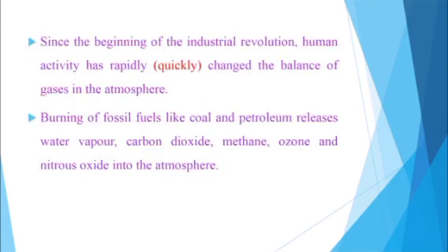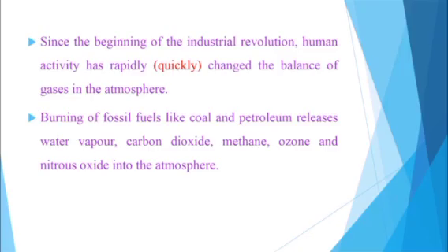Since the beginning of the Industrial Revolution, human activity has rapidly, means quickly, changed the balance of gases in the atmosphere. Burning of fossil fuels like coal and petroleum releases water vapor, carbon dioxide, methane, ozone and nitrous oxide into the atmosphere.